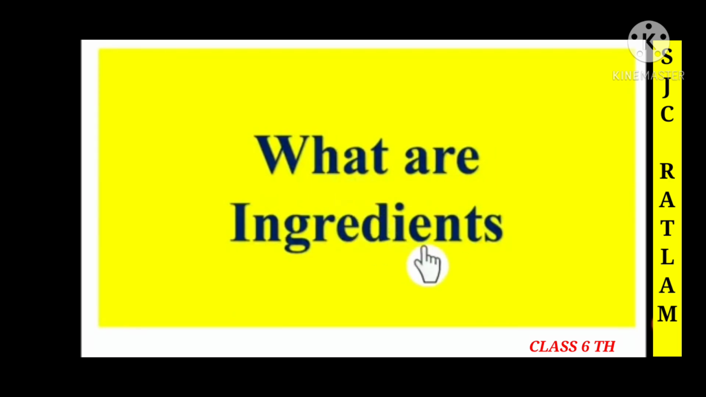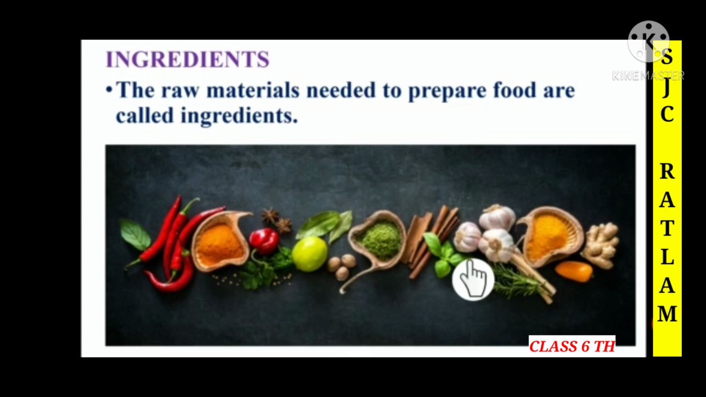Children, now we are going to discuss what ingredients are. So children, here we can see ingredients. The raw materials needed to prepare food are called ingredients. Suppose children, if you want to prepare any food, we need ingredients. So children, here we can see ingredients like curry leaves, chilies, turmeric, capsicum, spices, lemon, cinnamon seed, ginger, garlic and many other ingredients.